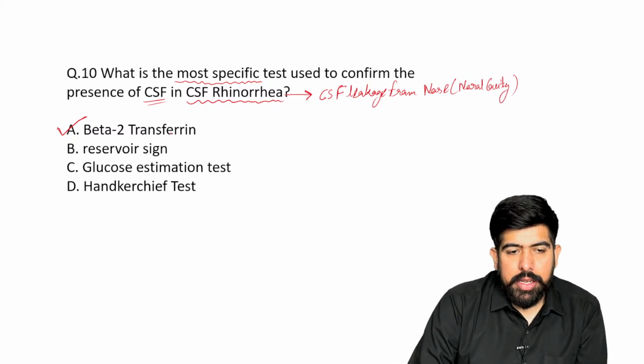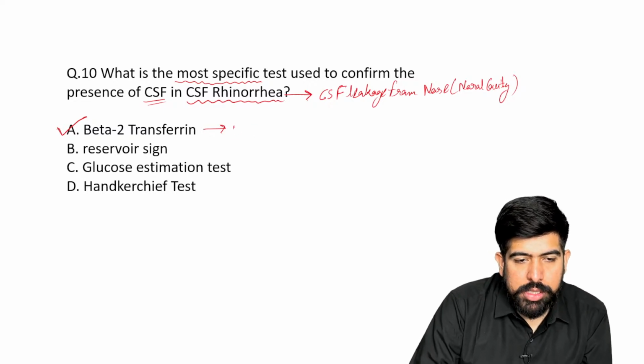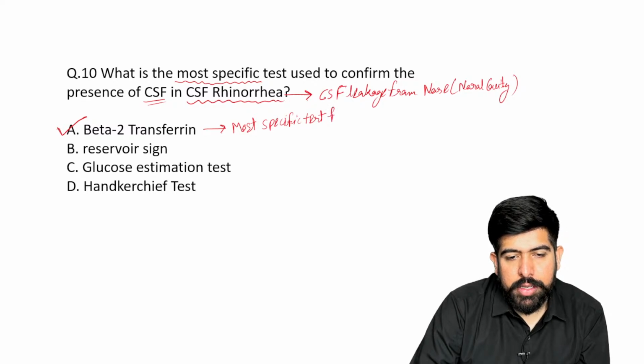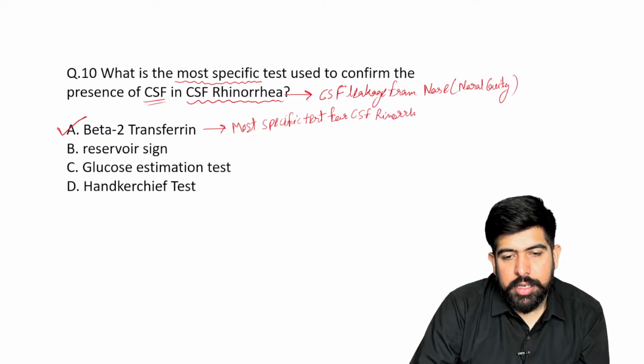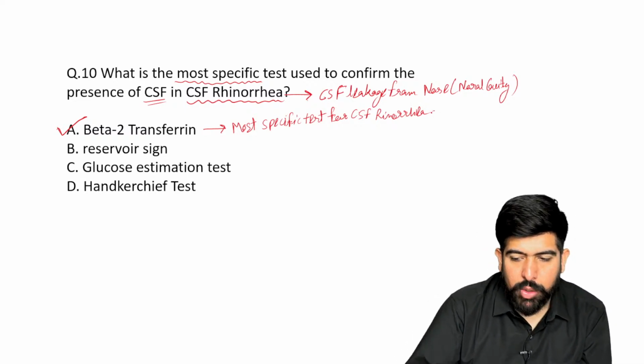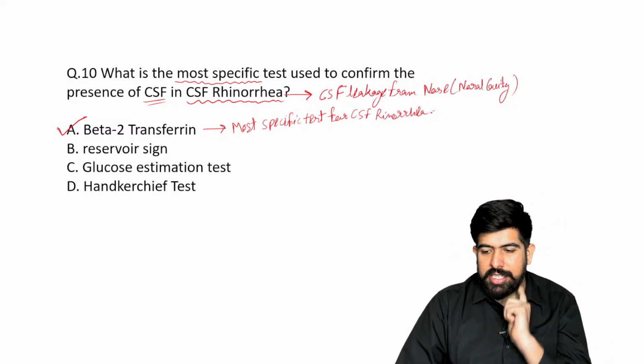Now, if I'm talking about beta 2 transferrin, please write in front of you: this is your most specific test for CSF rhinorrhea. Of course, we'll talk about the causes also. Just wait for it. Just cover up all these things.